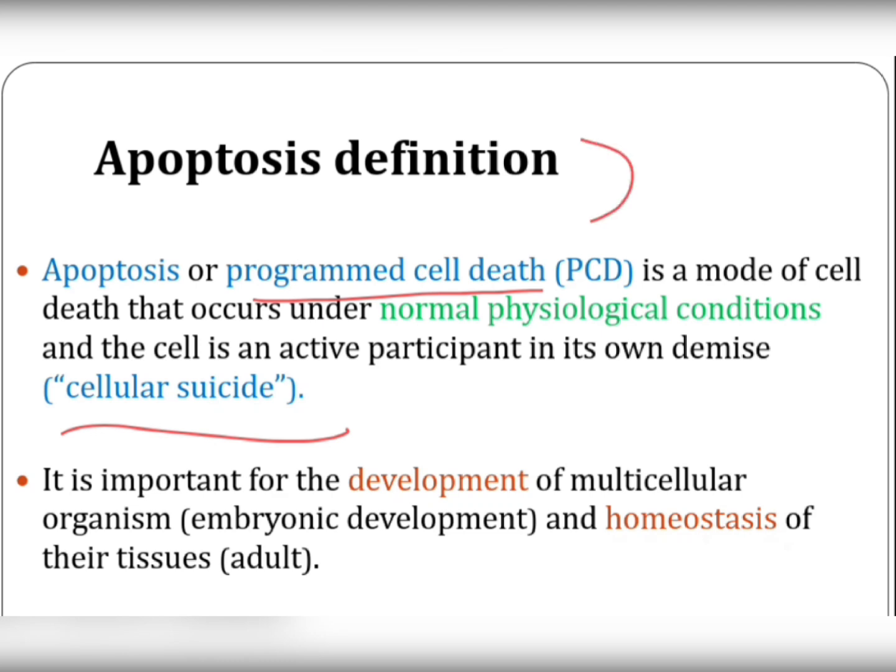And this type of cell death is important for the development of multicellular organisms. This means that apoptosis has a role in embryonic development, as well as it also plays a role in the homeostasis of tissues. So it means that it has a role at an embryonic stage as well as in an adult human.